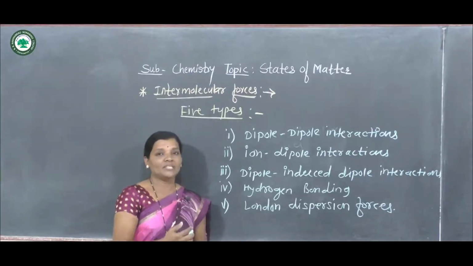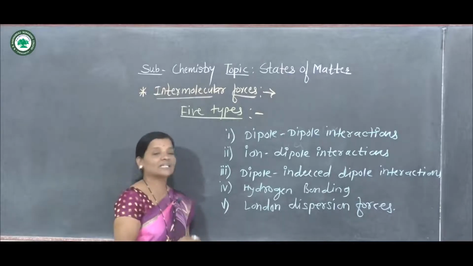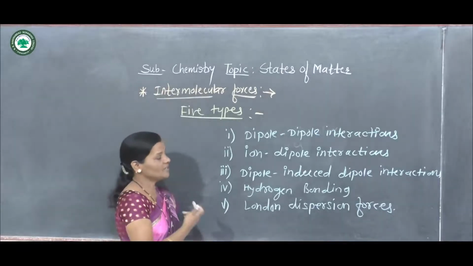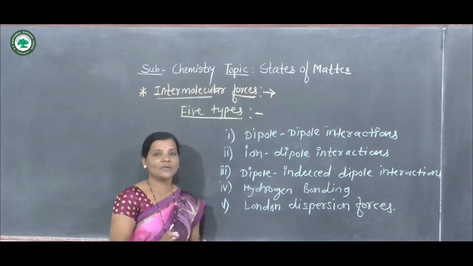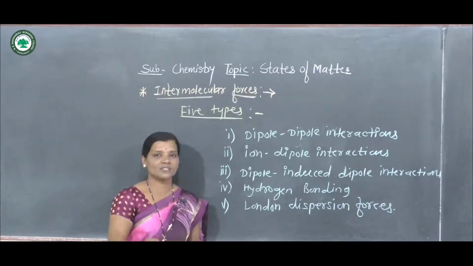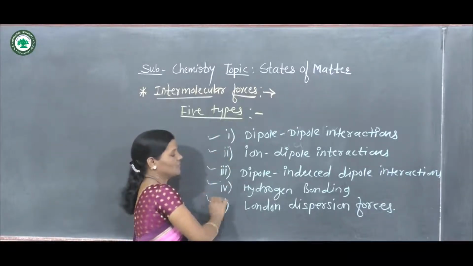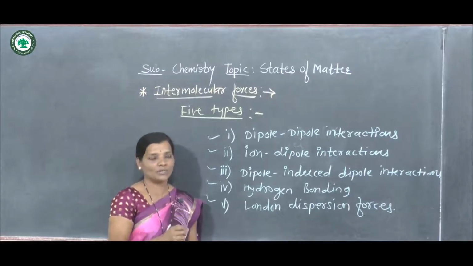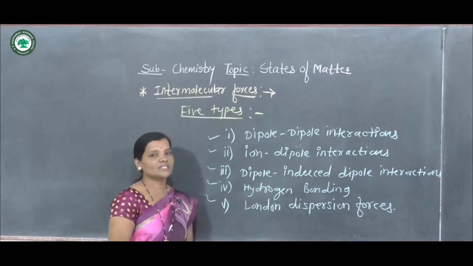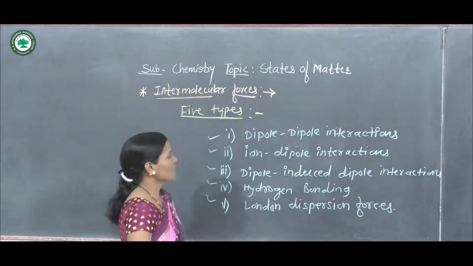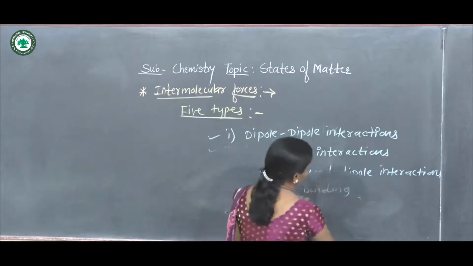Now here within two molecules, such type of interactions are seen. Generally these intermolecular forces of attraction, that means these interactions, are present between two different atoms, two different ions or two different molecules. Now depending upon the type or nature of that atom or molecule, such type of interactions are seen. Now let us see one by one these interactions with example. Let us see our first type, dipole-dipole interactions.